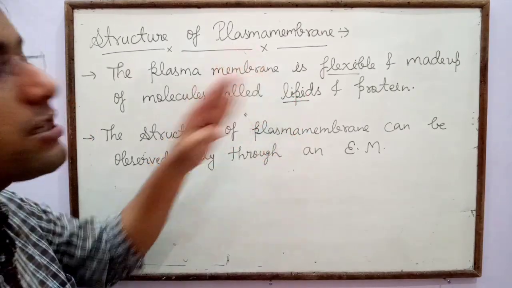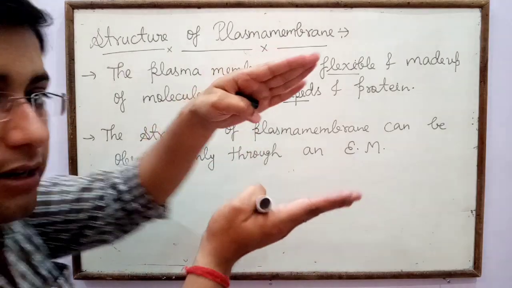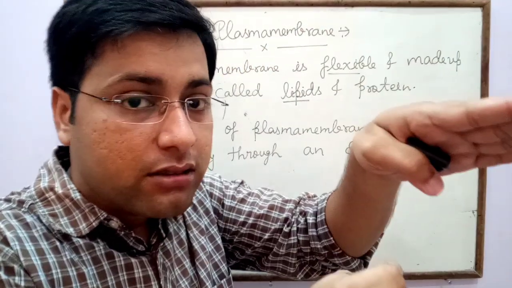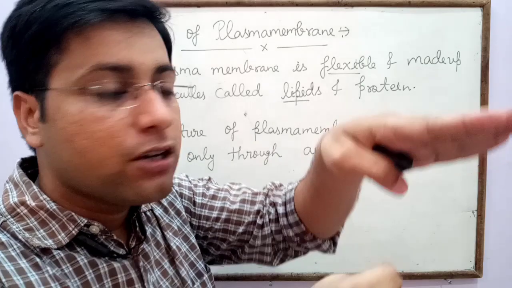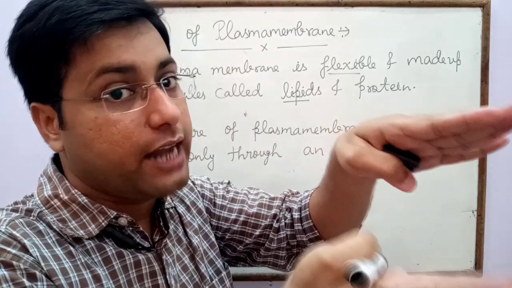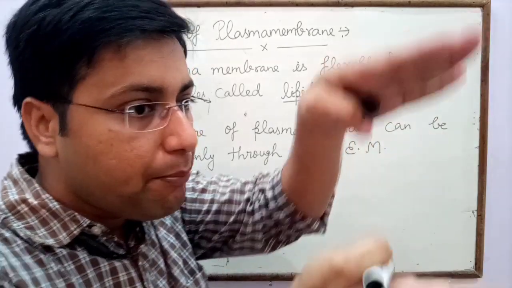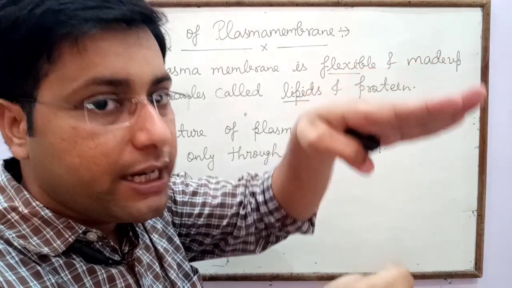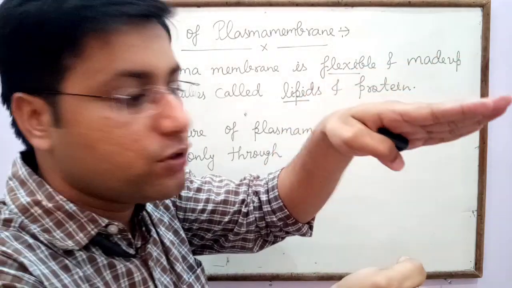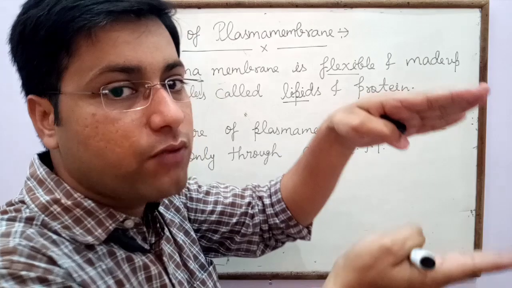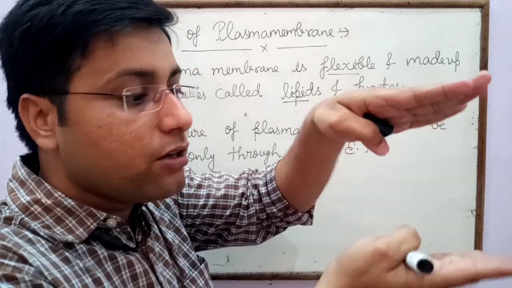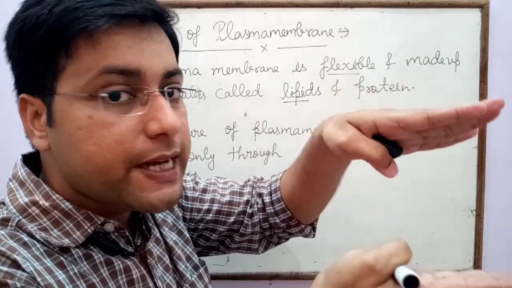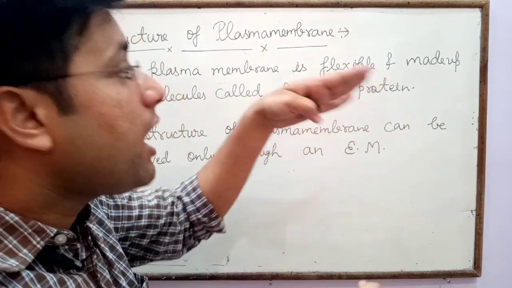In the structure of plasma membrane, there is a lipid bilayer, and in between the lipid, protein molecules are present like a sandwich. The upper and lower layers are made up of lipid, while in between, protein molecules are present like a sandwich.